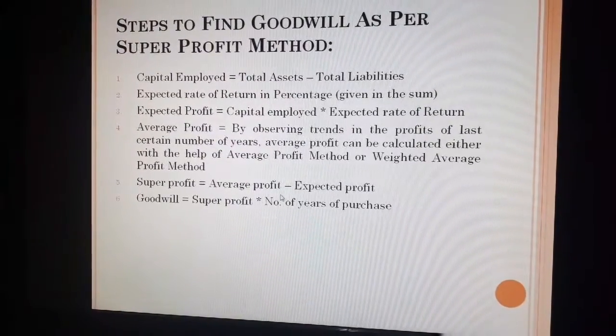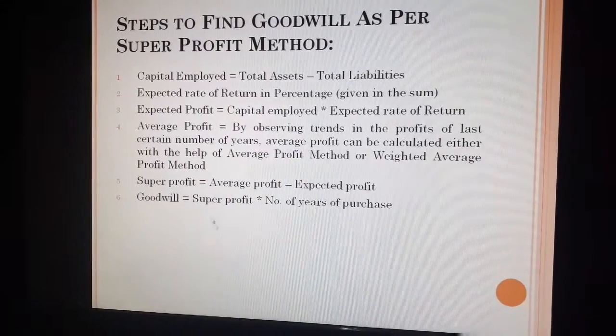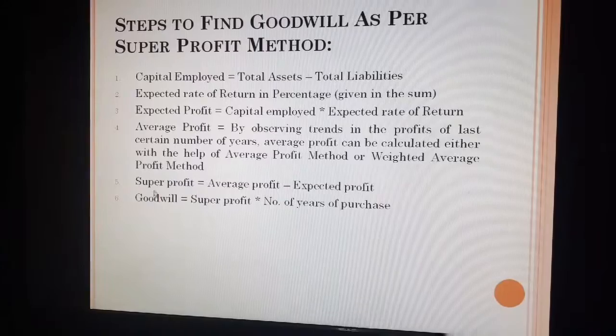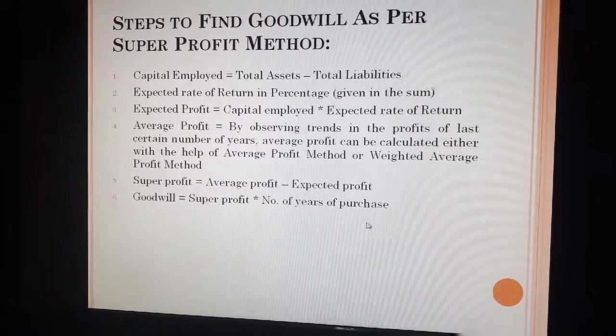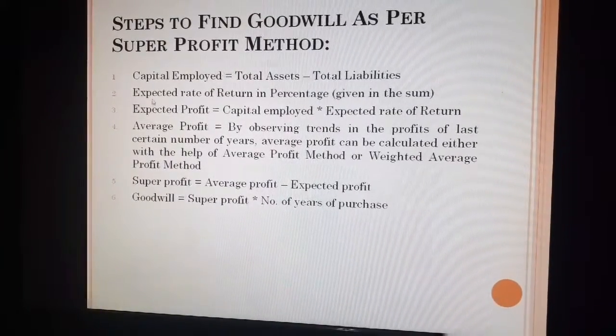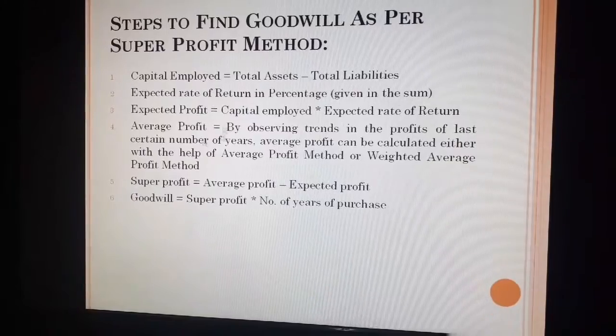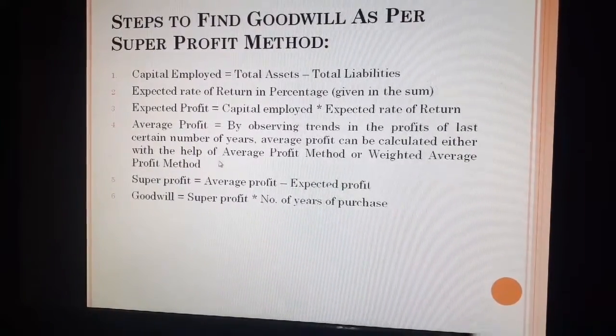Then the next is goodwill. How to calculate goodwill? Goodwill is equal to super profit, as per the last previous step, multiplied by number of years purchase. Now students, always keep one point in your mind. Always learn the given formulas, because you may find the given formulas as a 1 mark question in your exam.